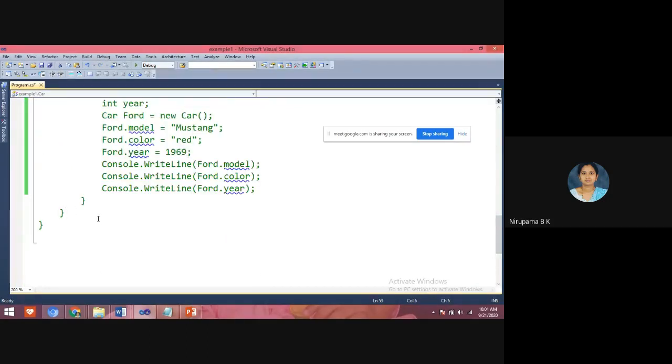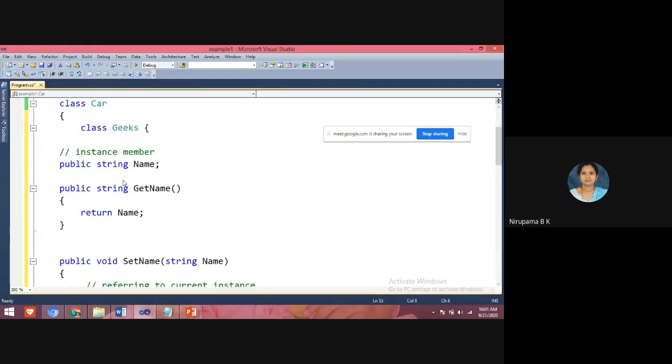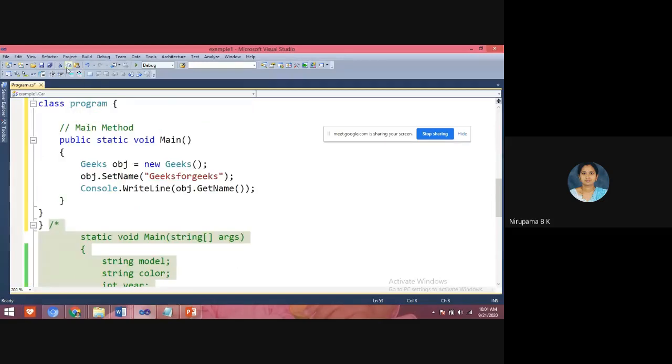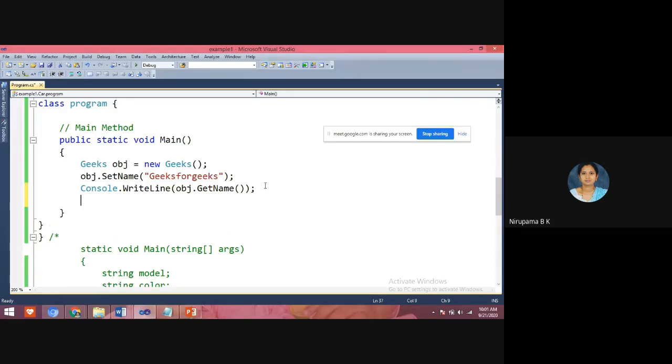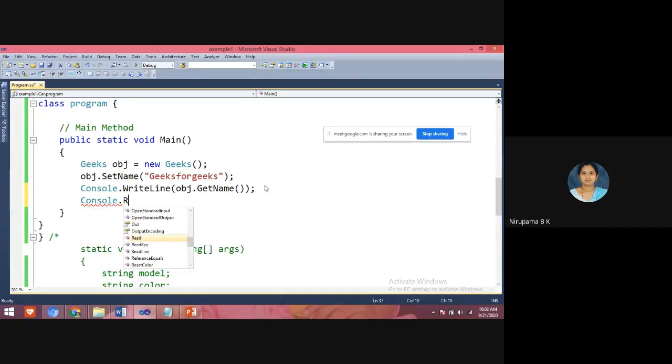Wait, students, I'll execute and I'll show. Why is the output screen showing the output and then going away? Because I have not included Console.ReadKey.